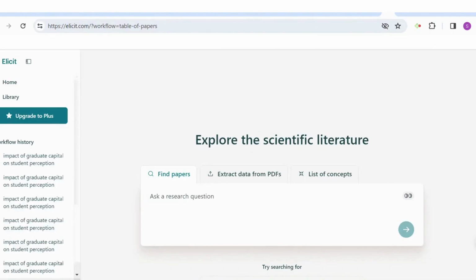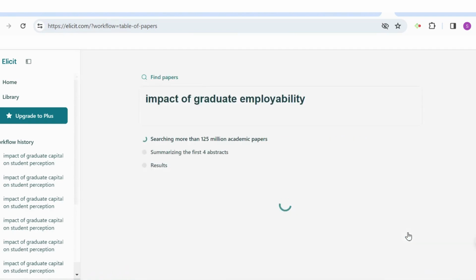And to make sure we're both focused and using recent literature here, we're going to use a tool called Elicit AI. And again, I've spoken about this tool before, and I'll put you the link in the description for the full video on how to use it from beginning to end. But for our purposes here, we're going to start with a research question. And in my case, I'm going to add impact of graduate employability. Okay, and I'm going to click on that and see what it returns.